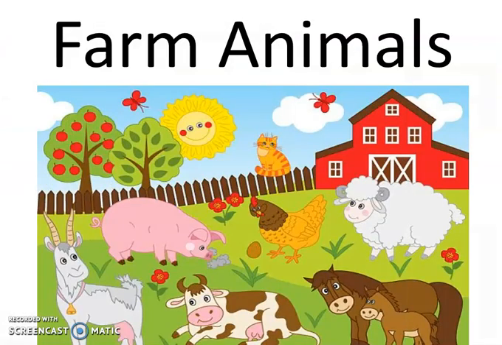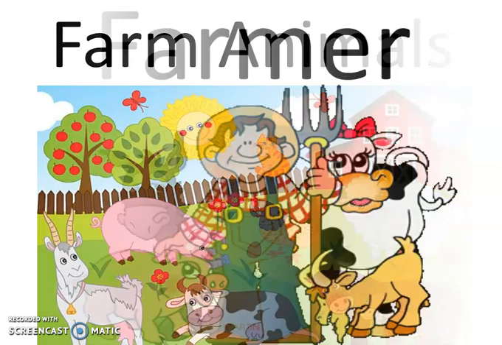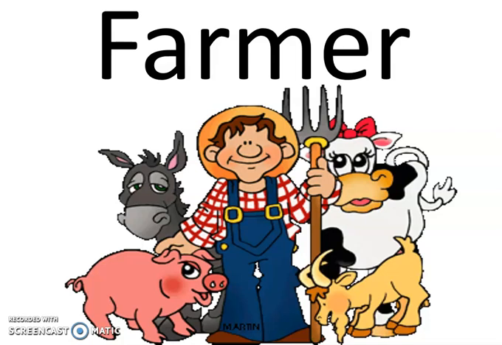Farm animals. A farm is an area of land where animals live. Farmer. A farmer works hard every day. He raises animals like sheep, cows, hens, and many farm animals. He feeds them. The farmer also grows lots of fruits and vegetables.